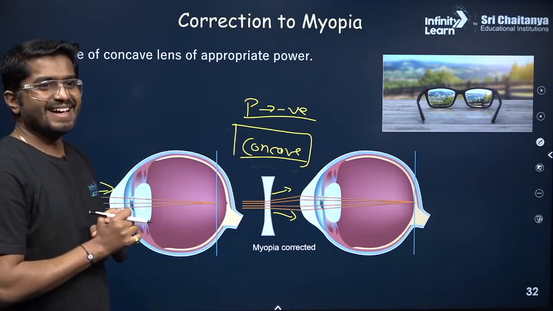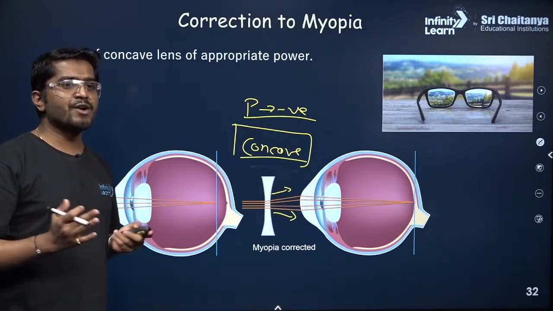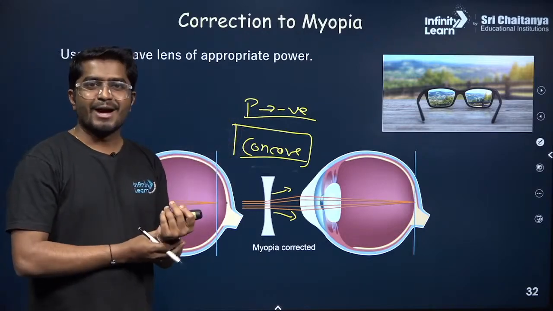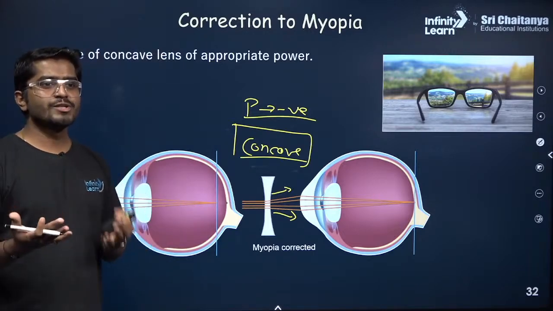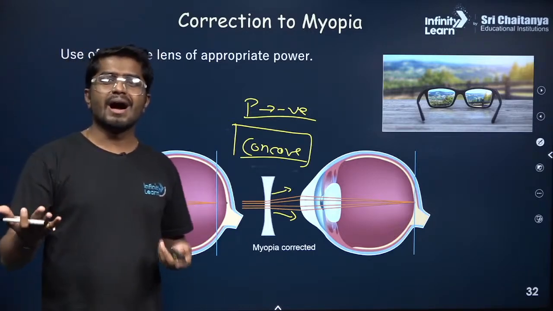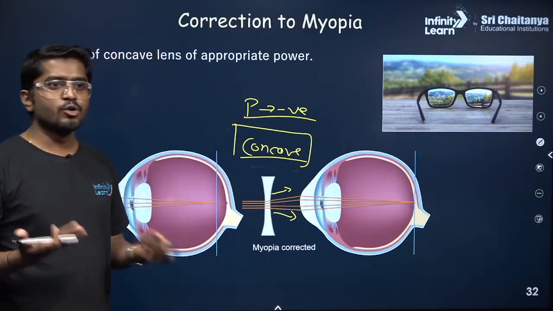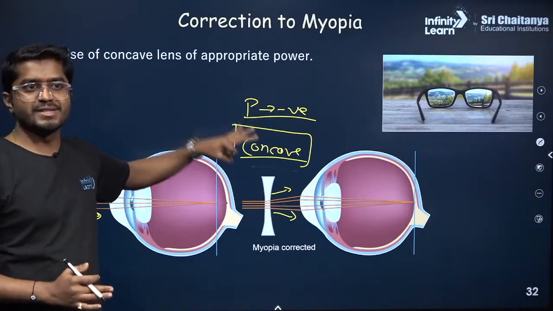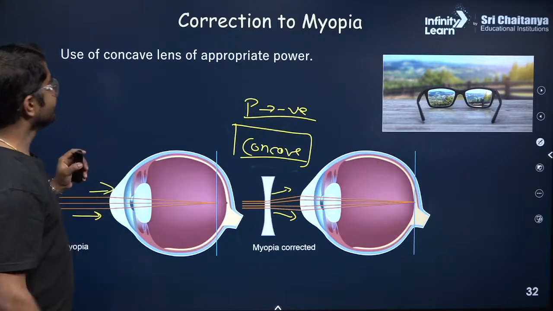Yes, there are a lot of defects. I'm not a bio expert, I know the physics, so maybe you can ask your bio teacher what is the reason for the defects. It is mostly genetics or sometimes due to unhealthy diet. Nowadays we are eating a lot of unhealthy food, right? So it could be because of that. I'm not a bio expert, but we know how to correct it using physics. That's what I have said in my 1 minute short if you have seen.